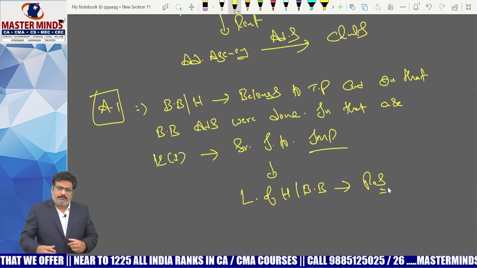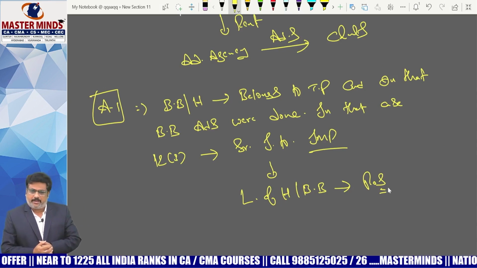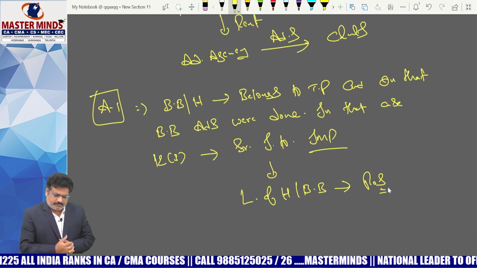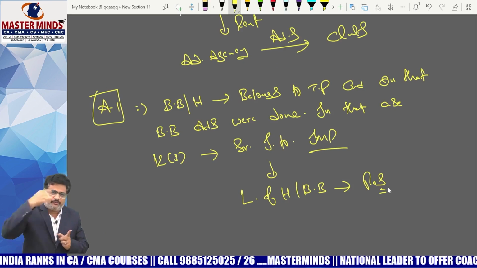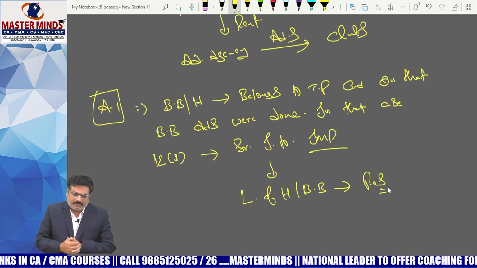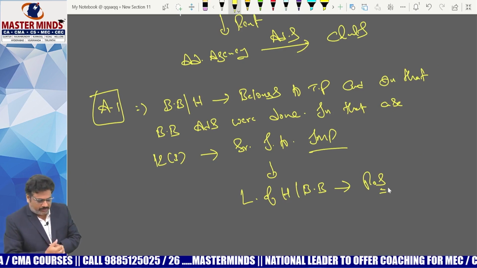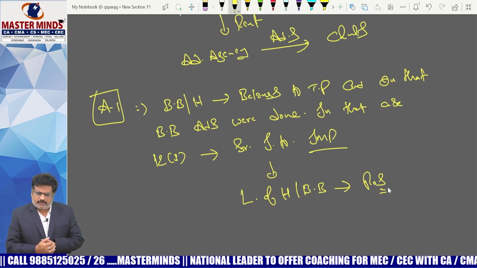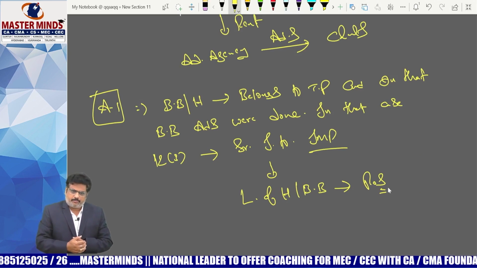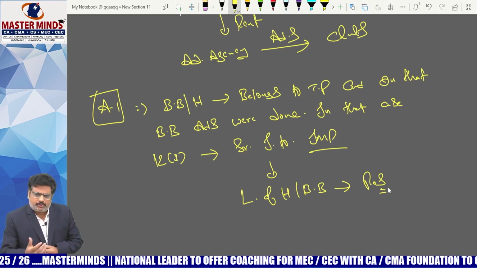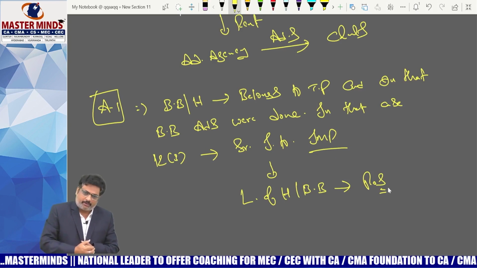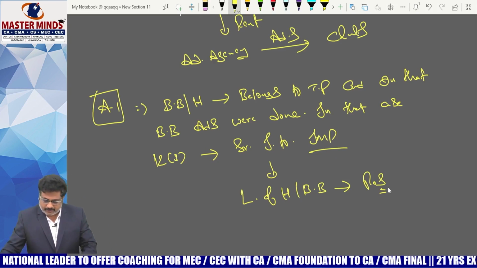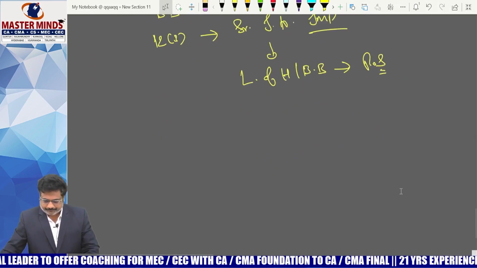A billboard or hoarding belongs to the third party, and on that billboard ads are done. In that case, what is the section that will be applicable? As per section 12.3, it is in relation to immovable property. Then the place of supply will be the place where the immovable property is located. So, the location of the hoarding or billboard will be the place of supply. And what is the second arrangement?